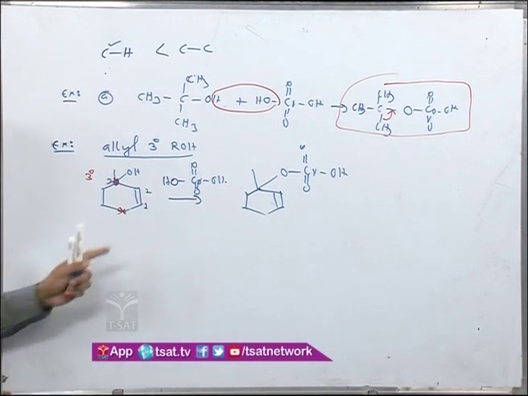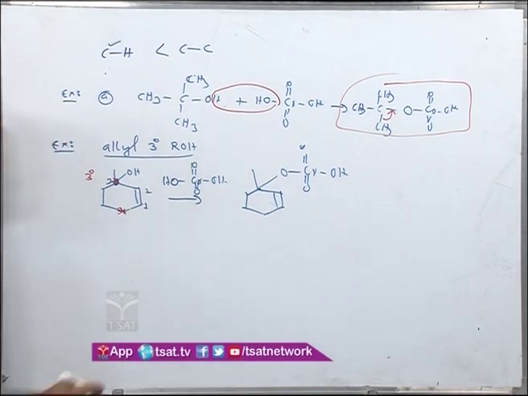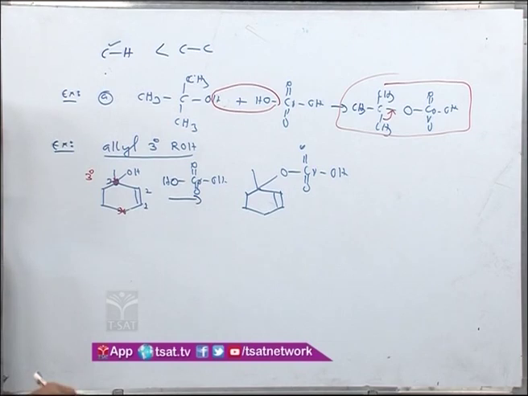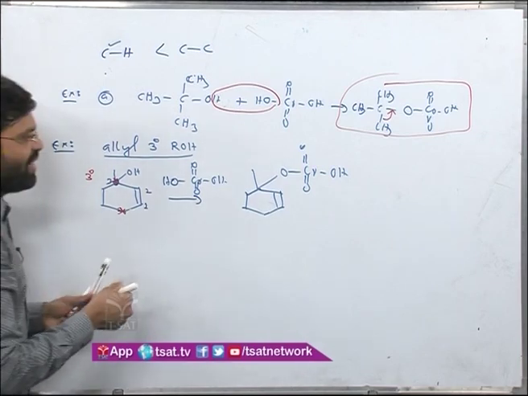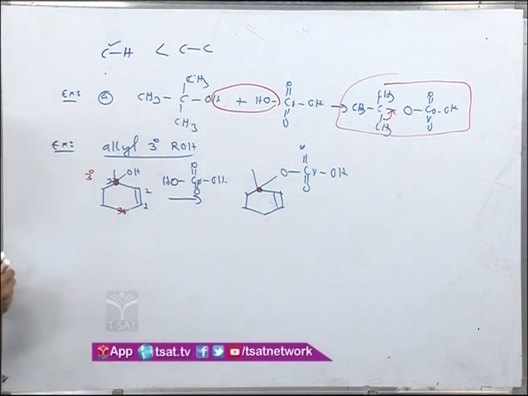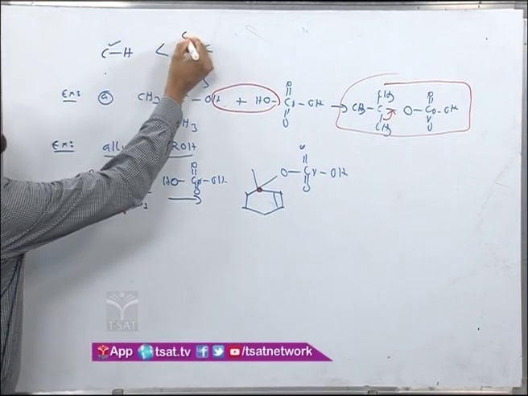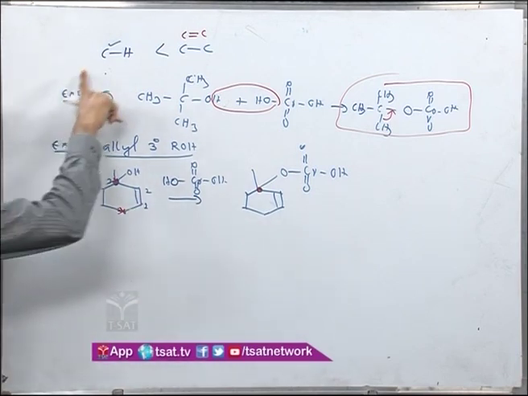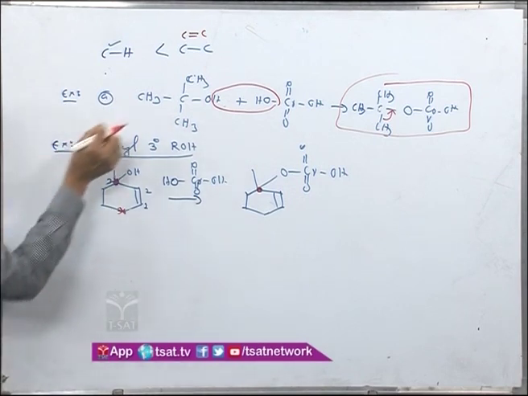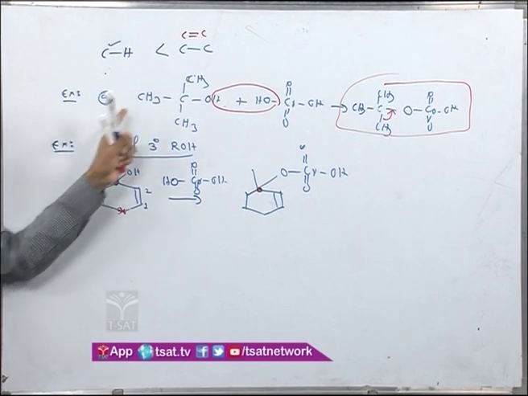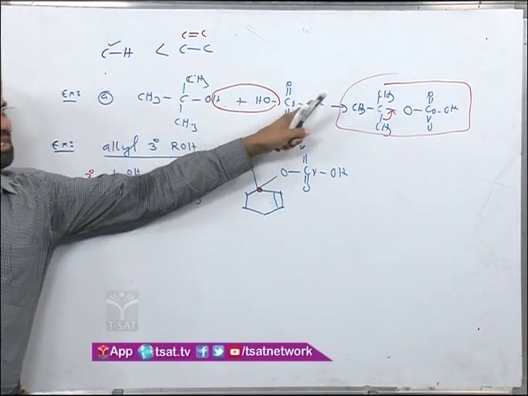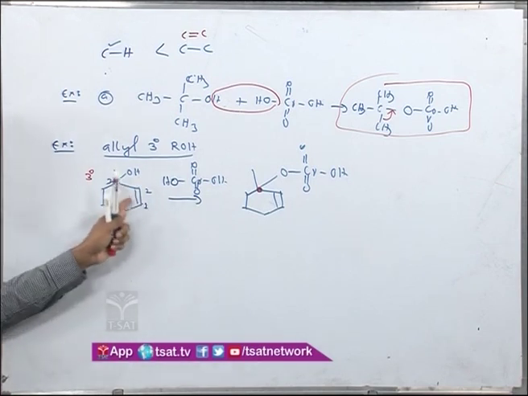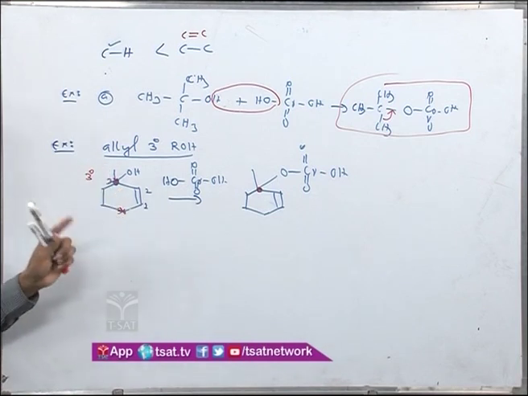The second step is what? Generally, as soon as this chromate ester is formed, nearby it is picking a hydrogen. On this one, do we have any hydrogen? No. So, on this carbon we do not have any hydrogen, and carbon-carbon bond is difficult to break, but I will make a point over here. C double bond C is there. A pi bond is easy to break compared to a sigma bond. So, this knowledge we get from chemical bonding. Even though in textbooks we find tertiary alcohol does not give this reaction with chromic acid, there is an exception. What is that exception? If the tertiary alcohol is at the allylic position, then that gives the reaction.